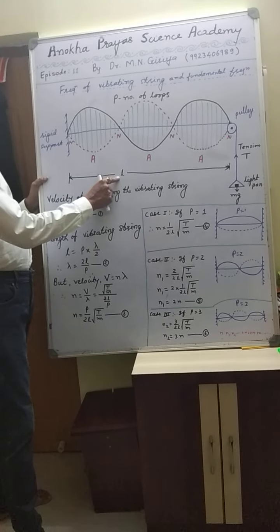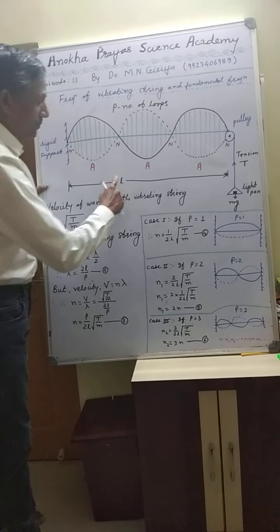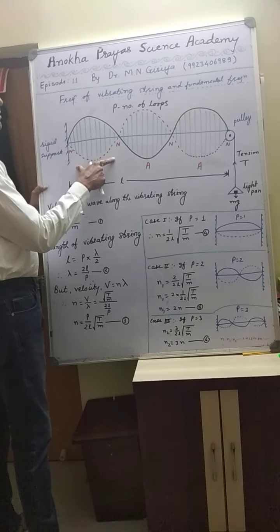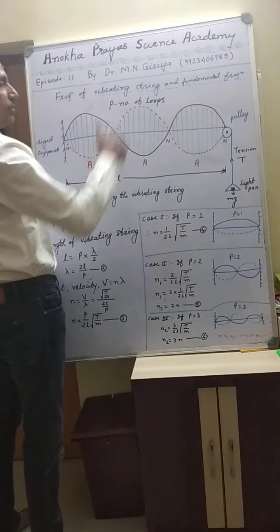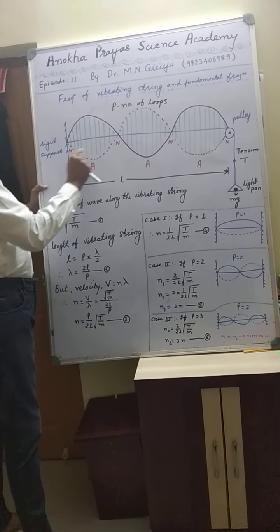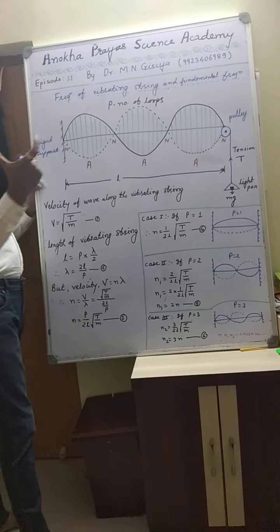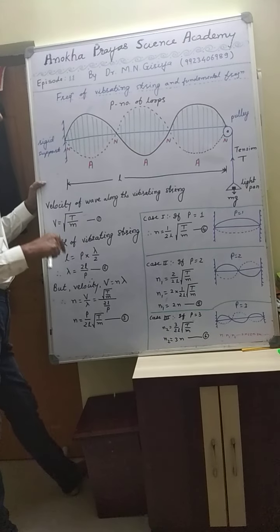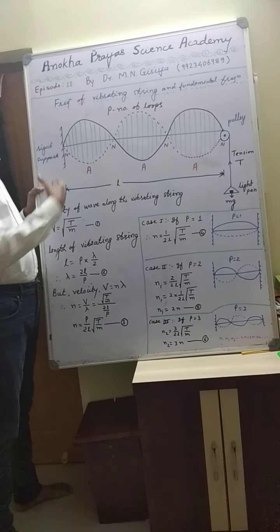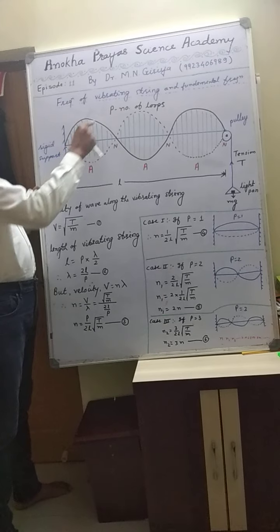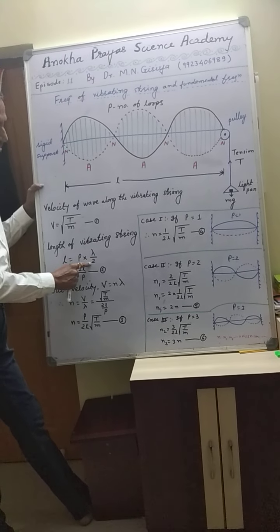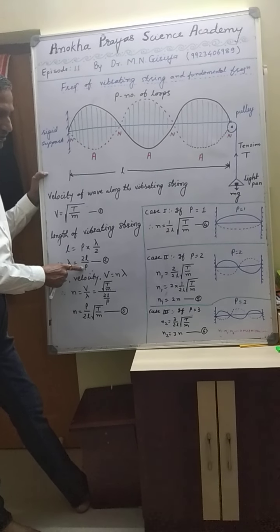Let L be the length of the string. So small l is the length of the string. That length is measured by the length of one loop multiplied by the number of loops. We know that the distance between two successive nodes, that is the length of one loop, is represented by lambda by 2, and the number of loops formed along the stationary wave is represented by P. Therefore L is equal to P multiplied by lambda by 2. Therefore lambda is equal to twice L upon P.